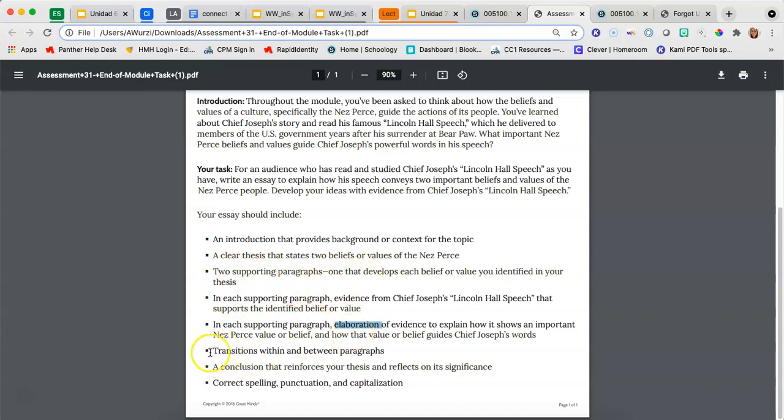It should also include some transitions. And finally, it should have a conclusion paragraph. So that means we have 1, 2, 3, 4 paragraphs, okay? It should also have correct spelling, punctuation, and capitalization.